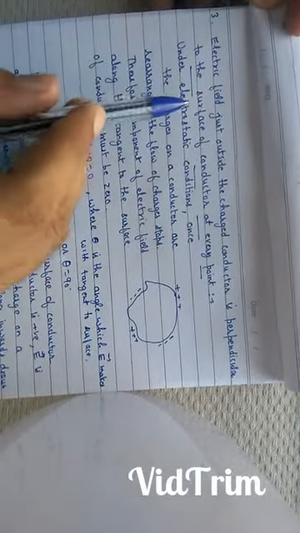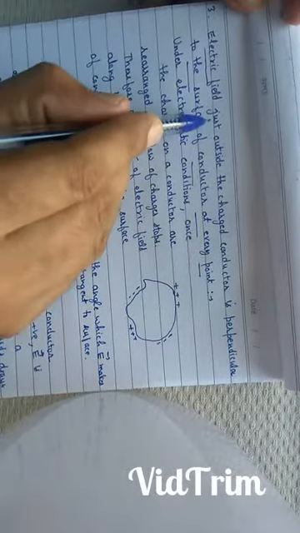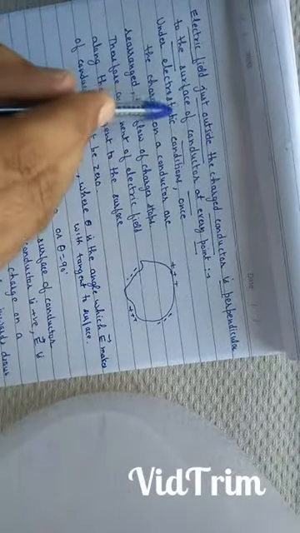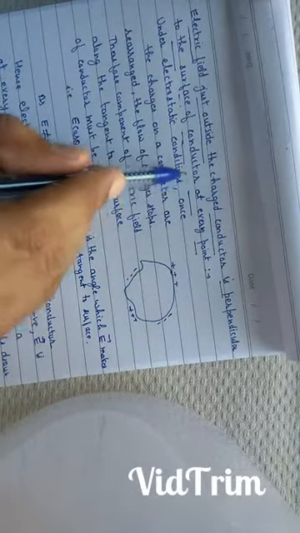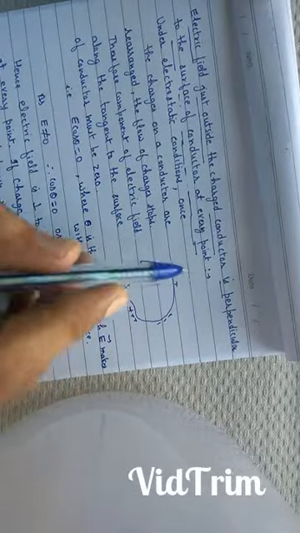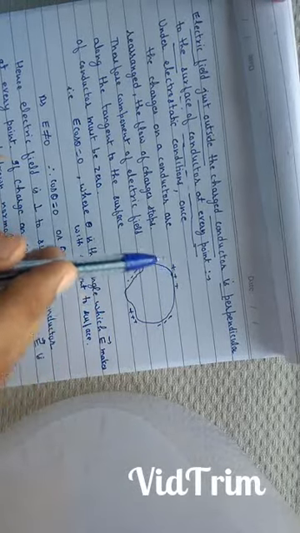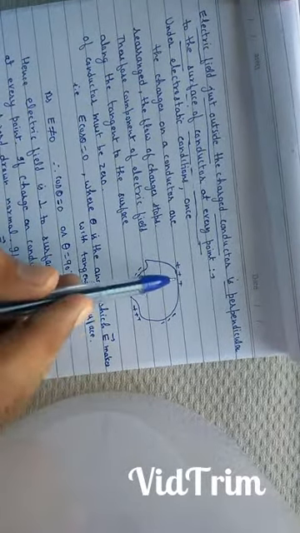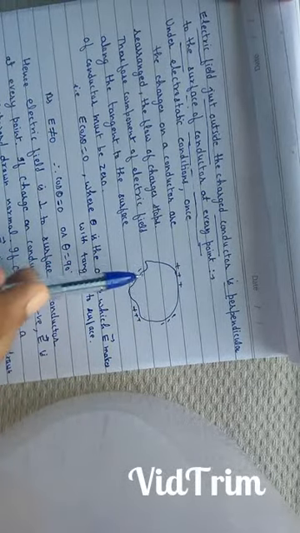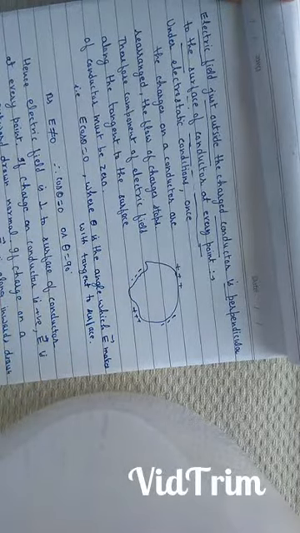The third property of electrostatics of conductors is: the electric field just outside the charged conductor is perpendicular to the surface of the conductor at every point. Under electrostatic conditions, once the charges on a conductor are rearranged, the flow of charges stops.